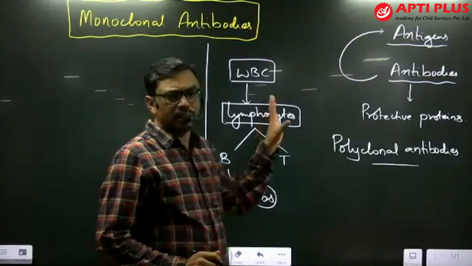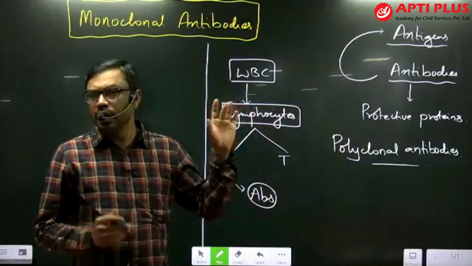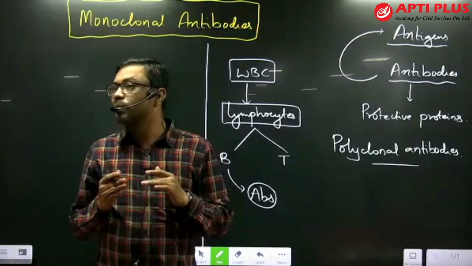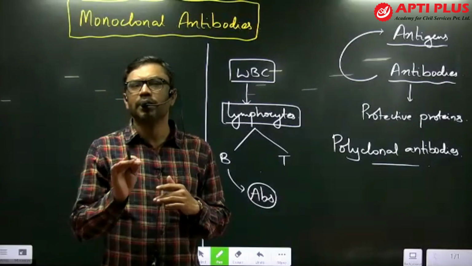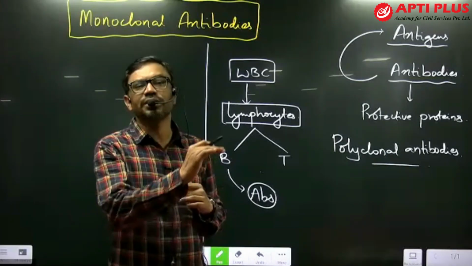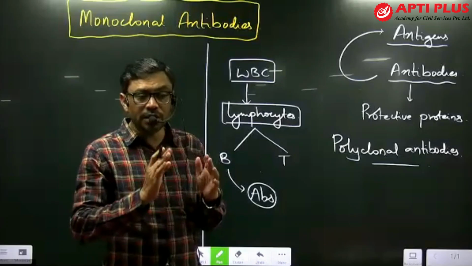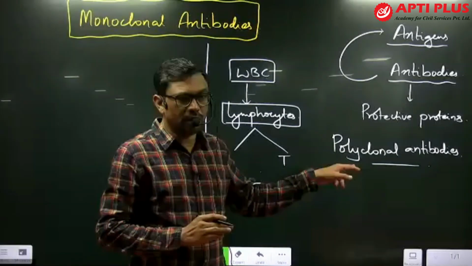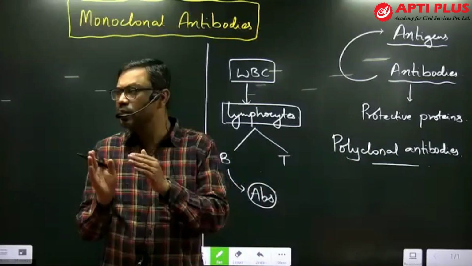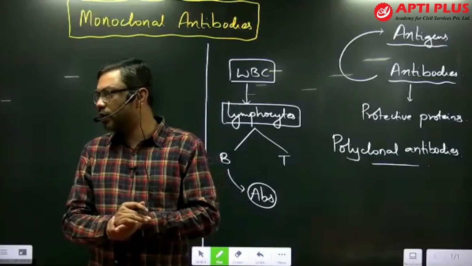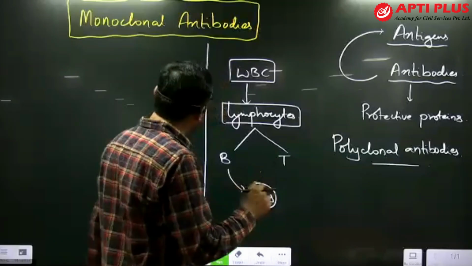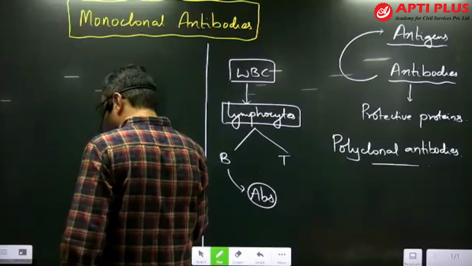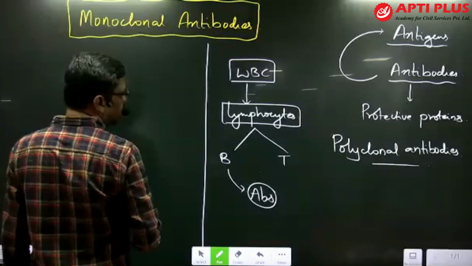This is the brief introduction. In our body, the antibodies released are polyclonal in nature. Polyclonal in nature means different types of B lymphocytes release different types of antibodies, and these antibodies we call polyclonal. They are specific against a specific type of antigen. Just remember that. But here we are discussing monoclonal antibodies.